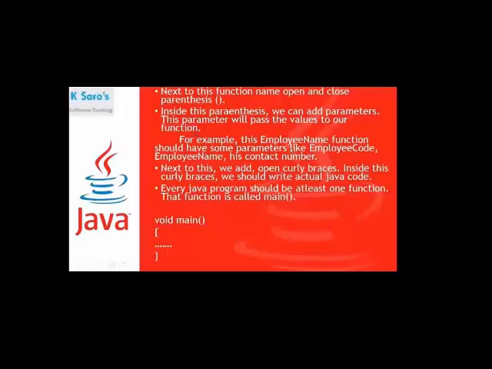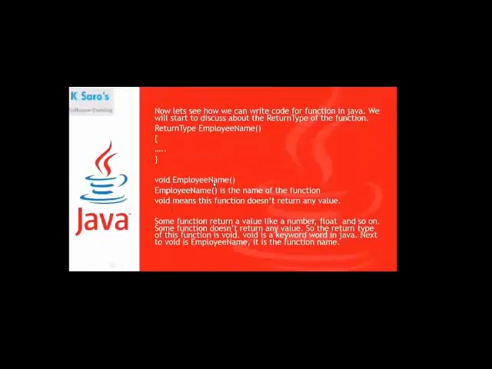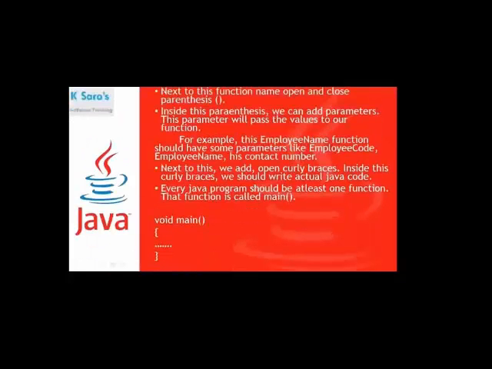For example, this employee name function could have parameters like employee code, employee name, and his or her contact number, whatever is related to the employee. Any parameters we want, we can write there. So you can write some parameter names there.